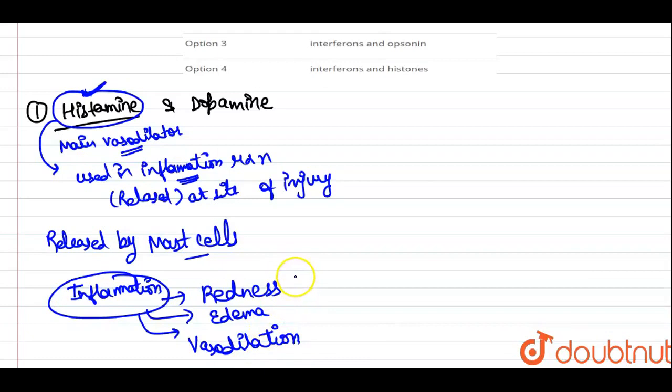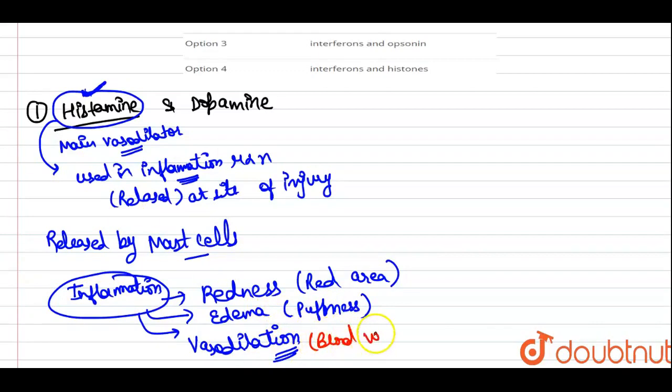Redness means a red area appeared at the site of injury, and edema means puffiness. Vasodilation means that the blood vessels dilate, and histamine has the vasodilation role.